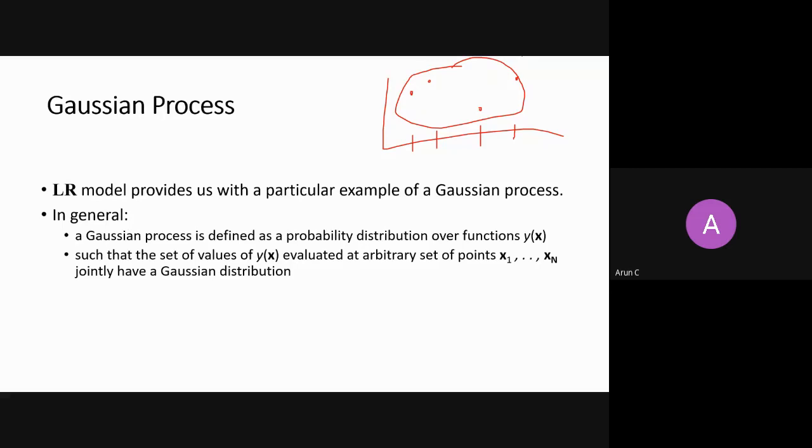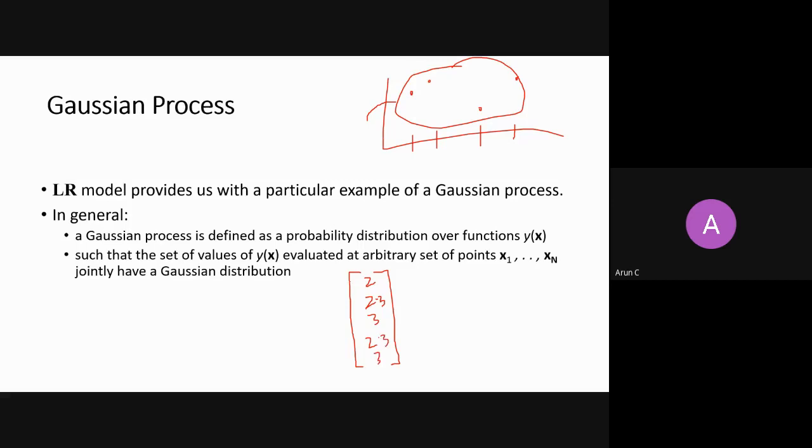And why I always draw it this way: the idea is if you take a random vector out of a Gaussian distribution, these are some values, like 2, 2.3, 3, then 2.3, and 3.